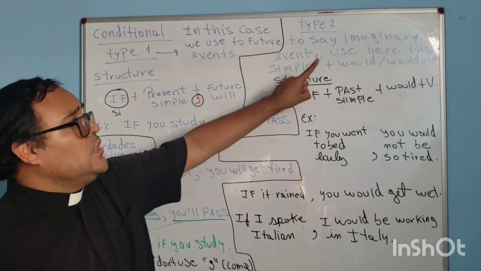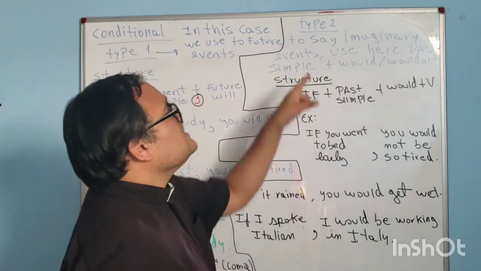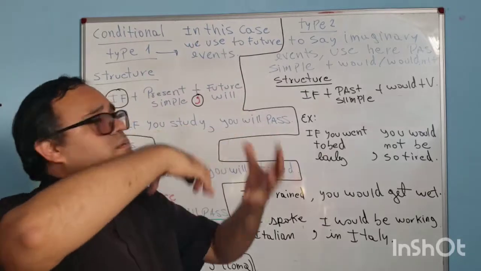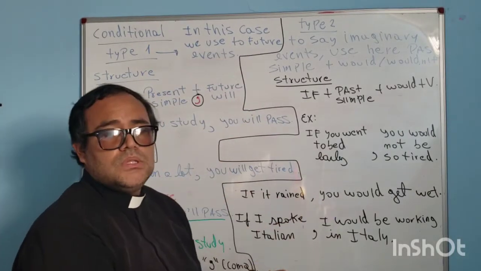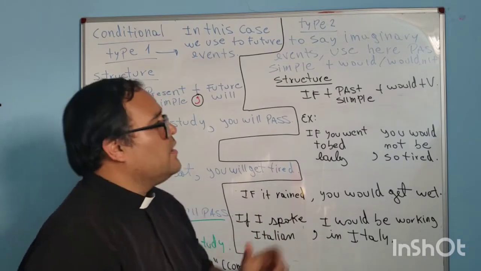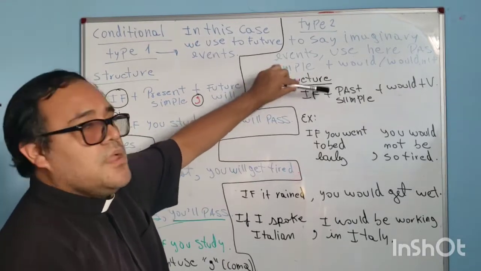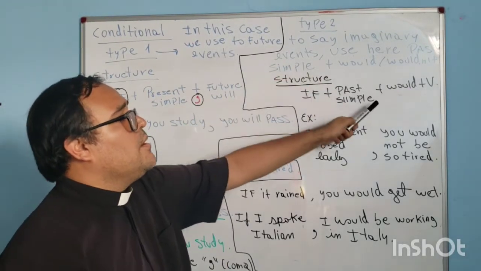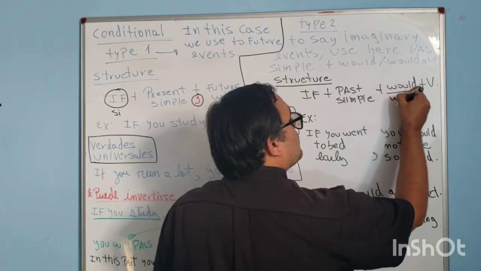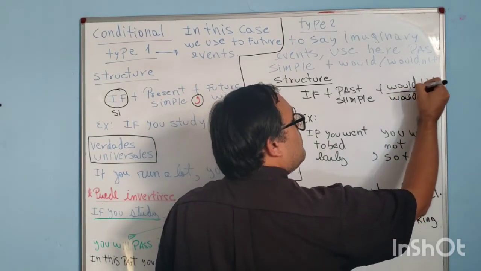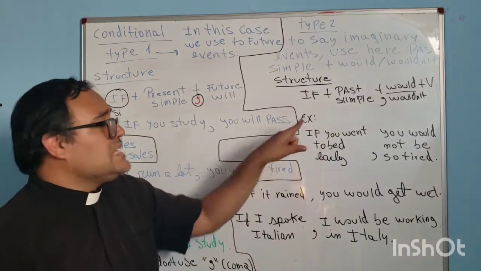But conditional type 2 is very different. It is to say imaginary events. Use here past simple plus would or couldn't. Remember, past simple plus would or couldn't. From here, the structure: if plus past simple plus would, or remember couldn't, plus verb plus comma, right?